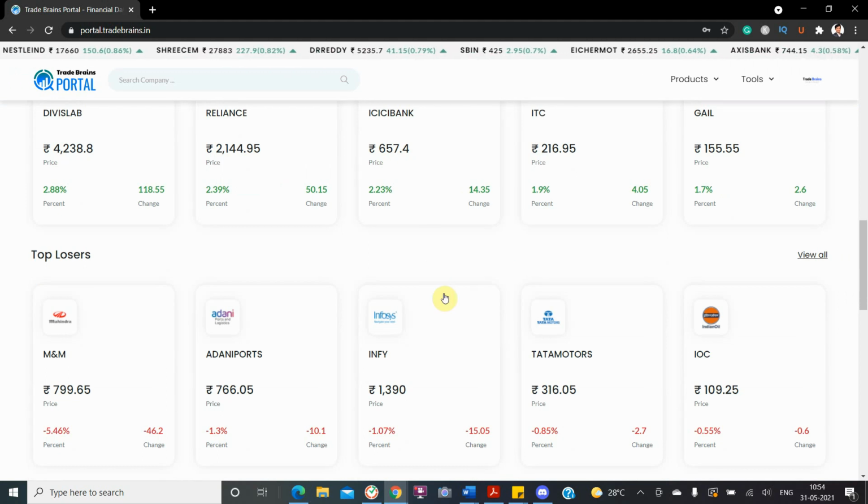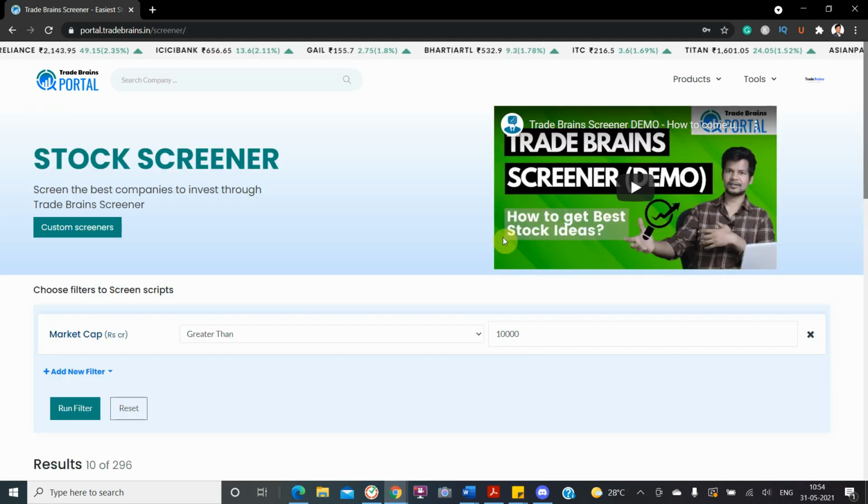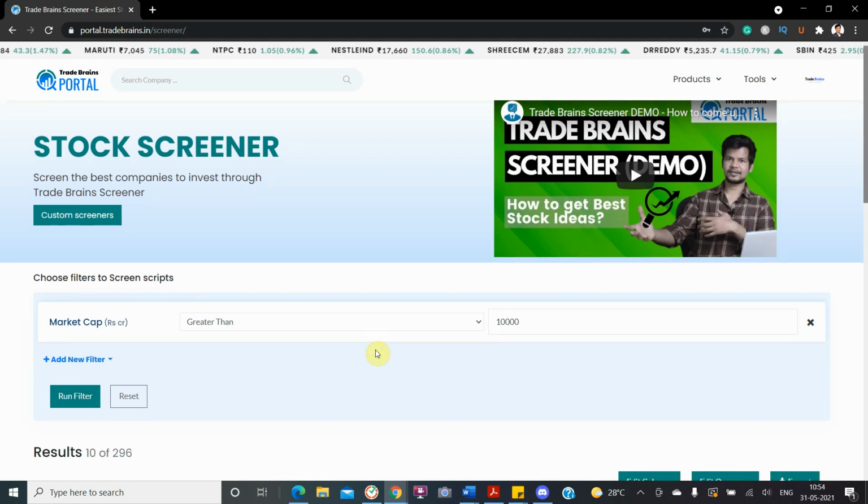So for finding the debt-free companies in India, you have to go on TradeBrains portal, that is portal.tradebrains.in, and here you have to go on products and screener. So using TradeBrains screener, we are going to apply a very simple filter using which you can find the debt-free companies in India, and it is debt to equity ratio. So if the debt to equity ratio of a company is 0, then it means that the company is virtually debt-free. So we are going to use this filter and find out which companies in India are debt-free.